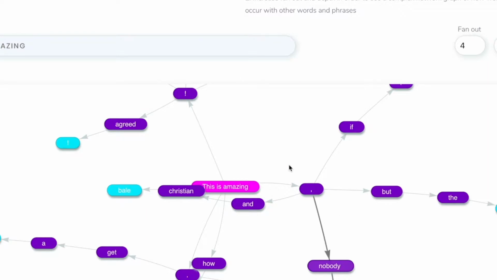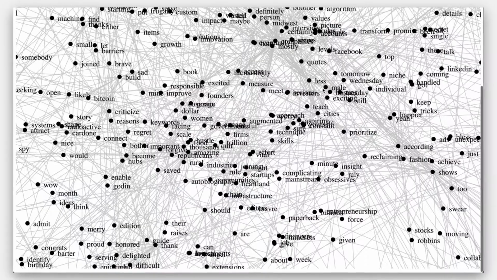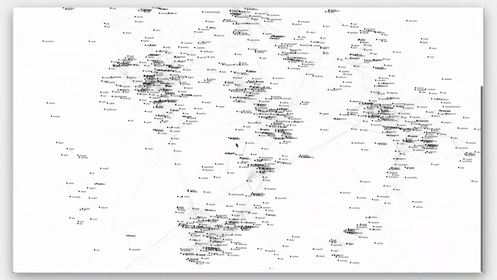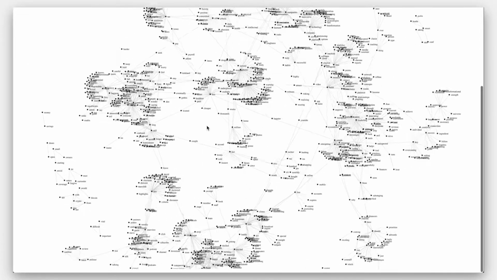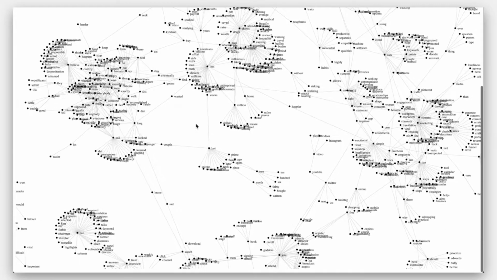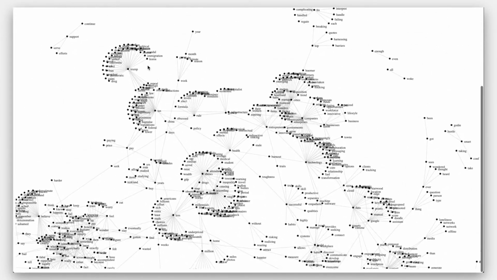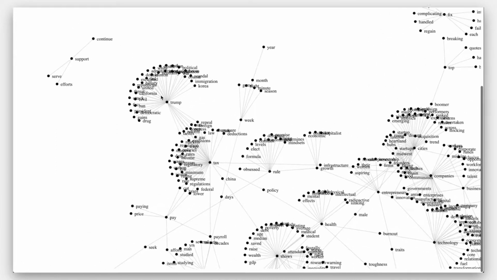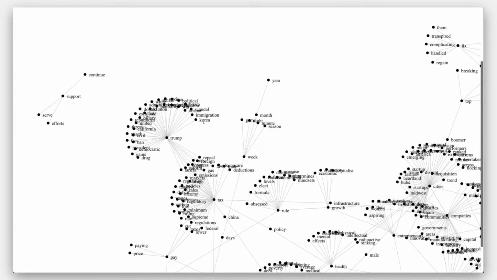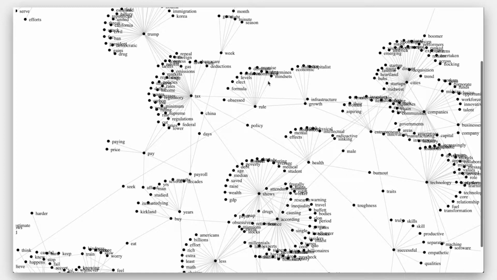Another example of this research is when you look at what is known as a complex network graph, such as this one over here. This is a visual representation of the data representing tens of thousands of posts across the web. Our Predictive Linguistics engine has several millions to run its analysis on. Let's take a simple example such as the word Trump. It co-occurs with Korea, immigration, and also co-occurs with repeal, taxes, China, policy, and more.